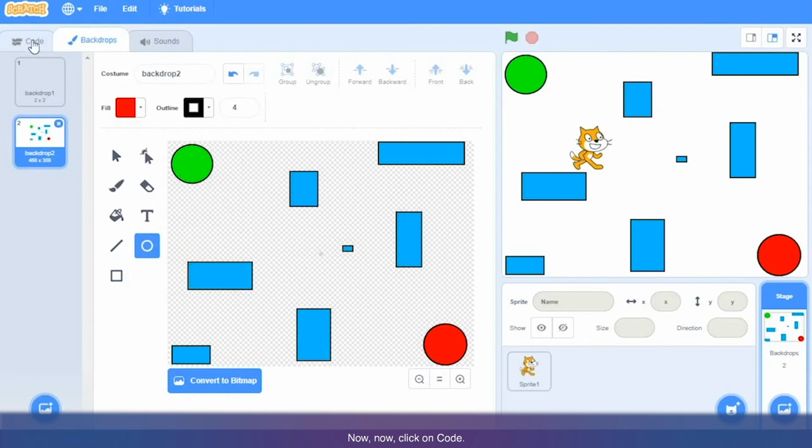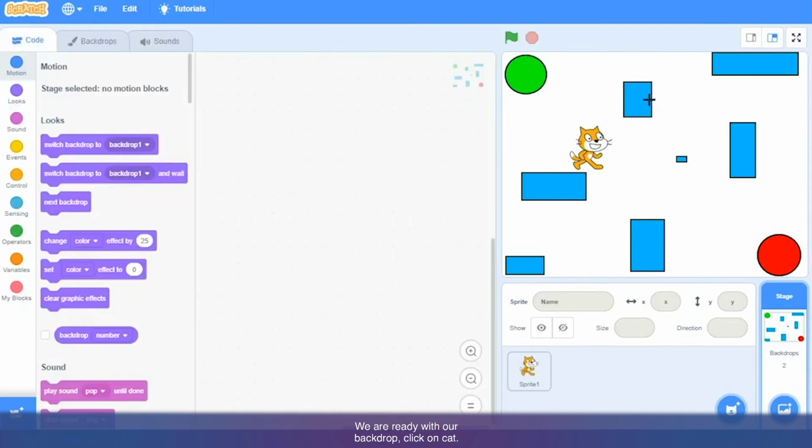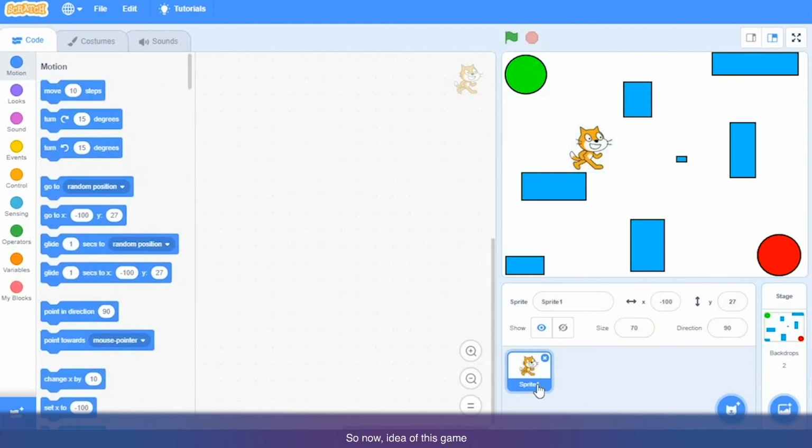Now click on code. We are ready with our backdrop. Click on cat. So now the idea of this game is the cat will start from this green circle. It has to walk through this maze. While walking, if it touches red color, or if it touches this blue color, then it has to go back to the starting position, which is this.